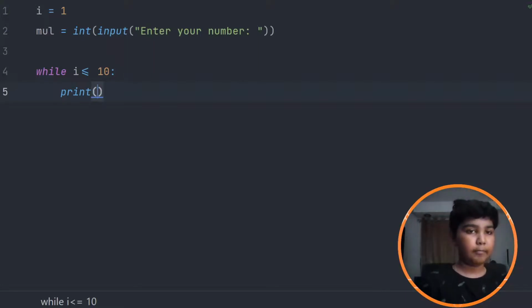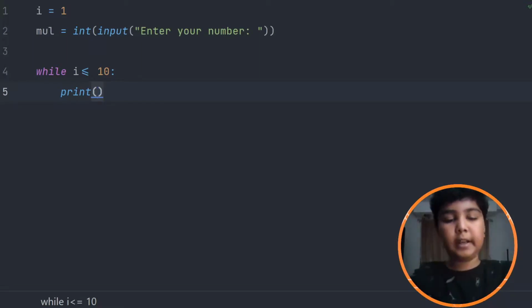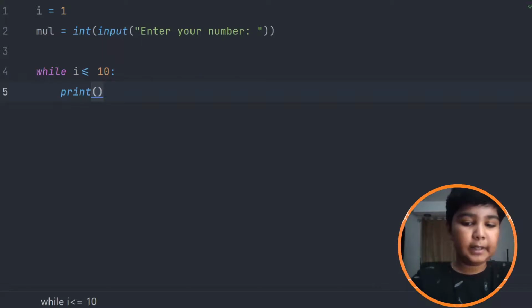I want my multiplication table to look like how it will actually look: 5 times 1 is 5, 5 times 2 is 10. I want it to look like that, so I'm going to make it like that.